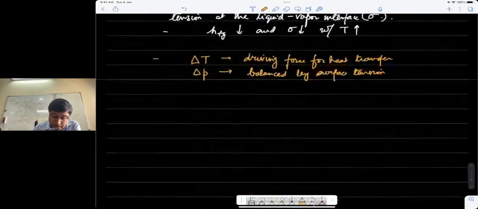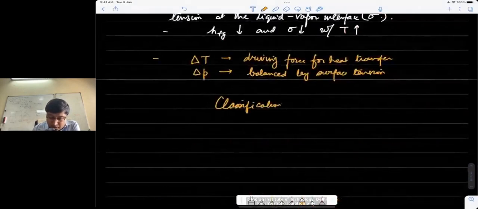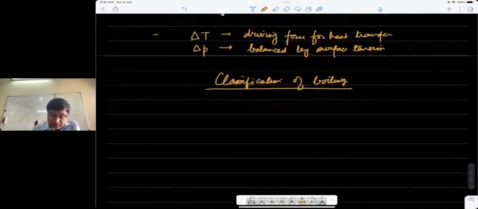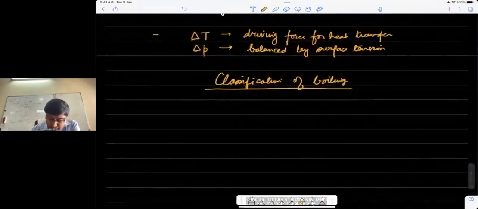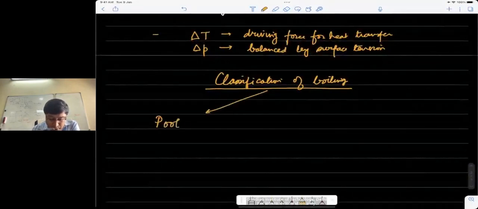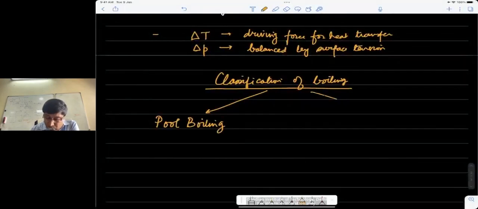So when we classify boiling, we classify first of all based on the simplest possible method. And the simplest is that either boiling will take place in the form of what we call pool boiling, or it could be in the form of flow boiling.